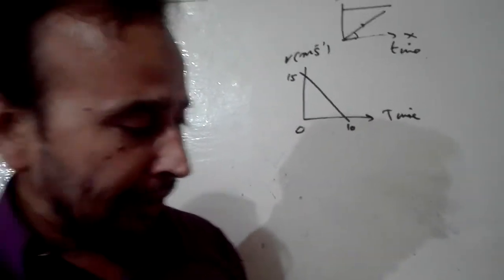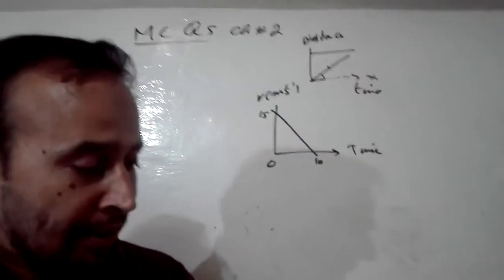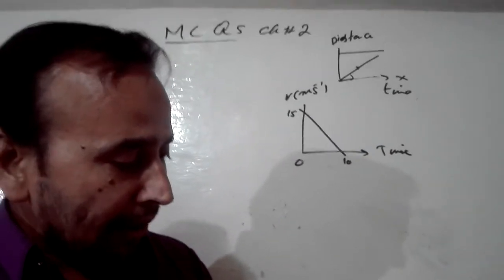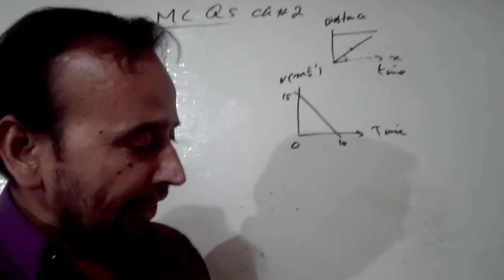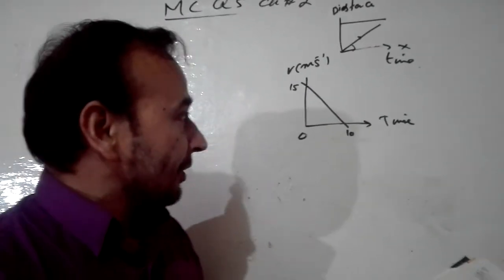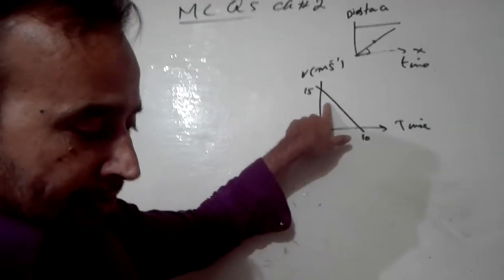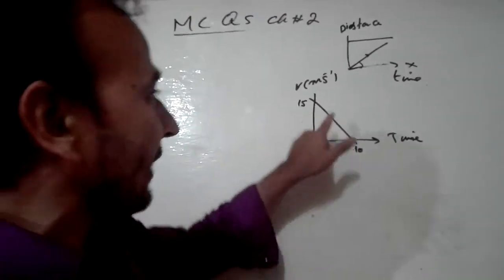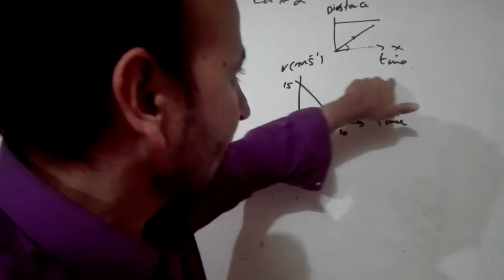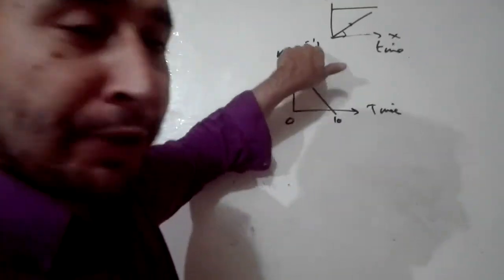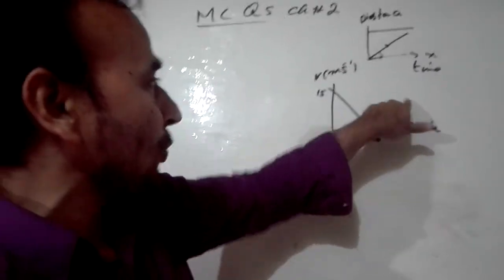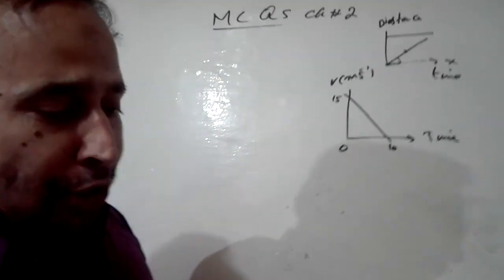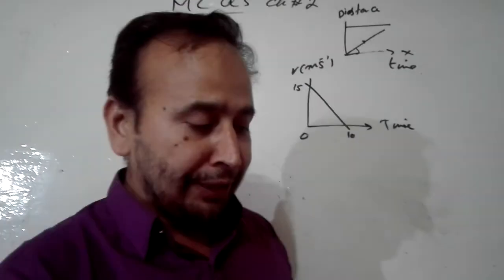So A option is not right. In B option, car has constant speed of 7.5 meter per second. It is totally wrong. If it were constant speed, the line should be parallel to the time axis in a speed time graph. The line is not parallel, so B option is also not right.